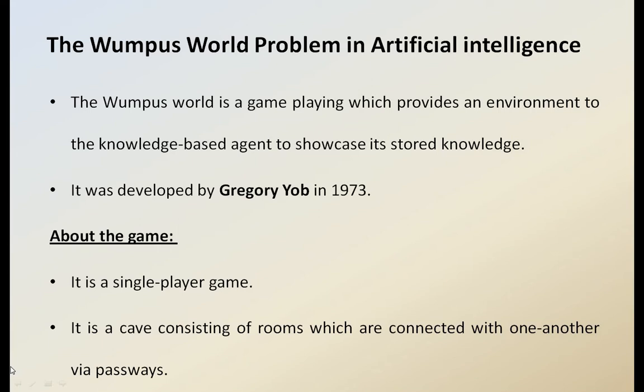Now this Wumpus game agent comes under the goal-based agent. It looks for the goal, it checks the goal, and it identifies the goal. In order to move its steps forward, it works on some boolean rules or logical rules which are stored in the knowledge base. This is the previously stored knowledge. It was developed by Gregory Yob in 1973.